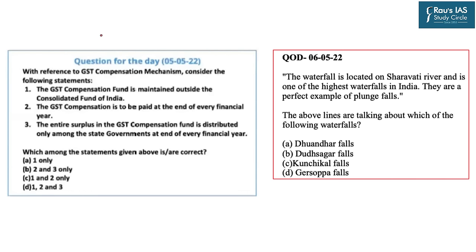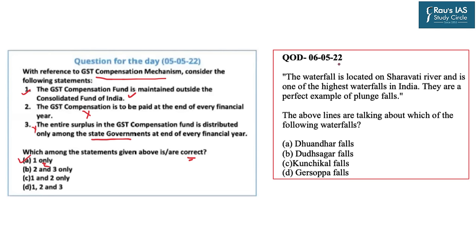So now is the time for the question of the day. The question from yesterday's DNS is in relation to the GST compensation mechanism. The question asked, with reference to the GST compensation mechanism, consider the following statements. First, the GST compensation fund is maintained outside the Consolidated Fund of India. Correct. Second statement, the GST compensation is to be paid at the end of every financial year. Incorrect, because the time is 2 months, not every year. Statement 3, the entire surplus in the GST compensation fund is distributed only among the state governments at the end of every financial year. Incorrect. So option A, that is 1 only, is the correct answer.